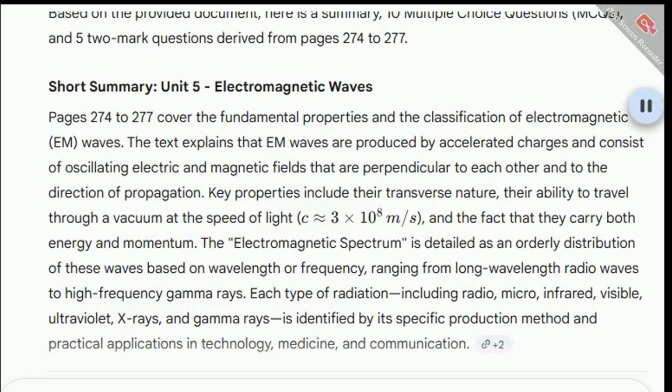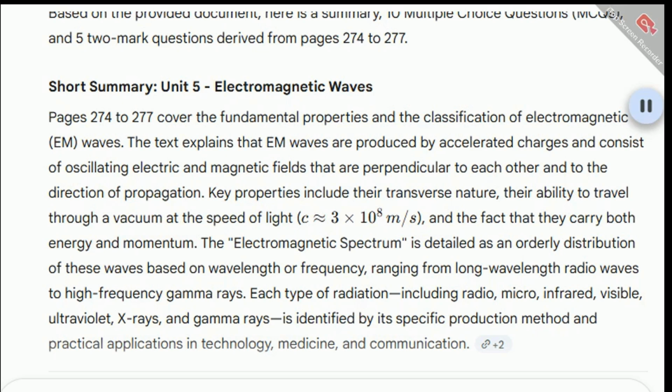Summary. Unit 5: Electromagnetic Waves. Pages 274 to 277 cover the fundamental properties and the classification of electromagnetic (EM) waves. The text explains that EM waves are produced by accelerated charges and consist of oscillating electric and magnetic fields that are perpendicular to each other and to the direction of propagation.